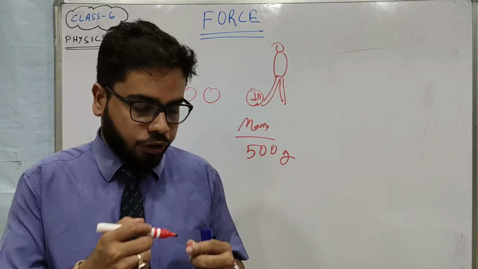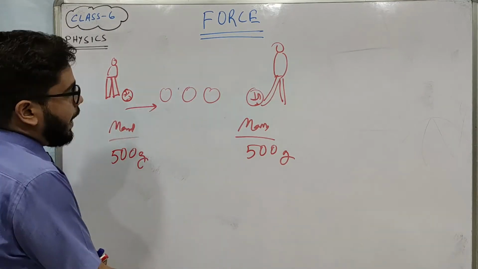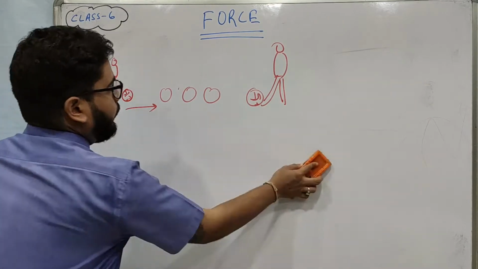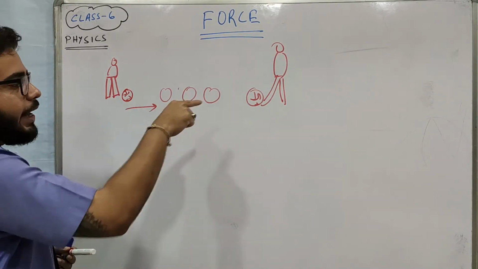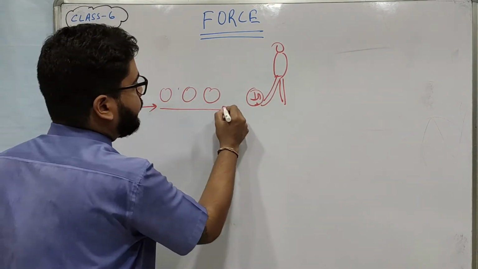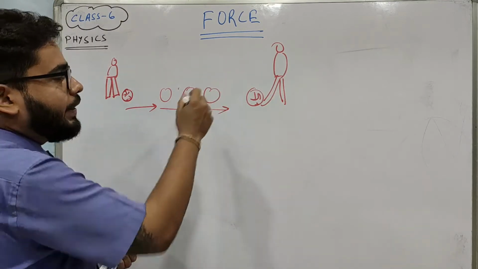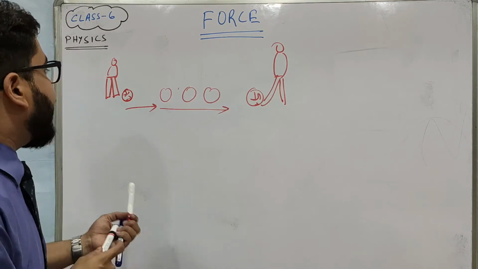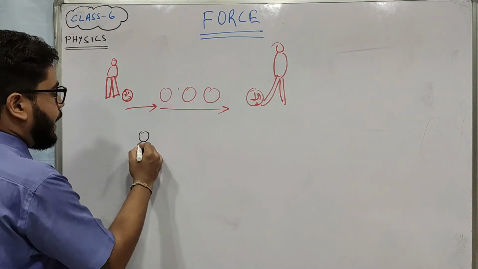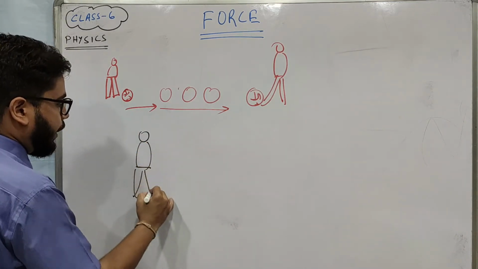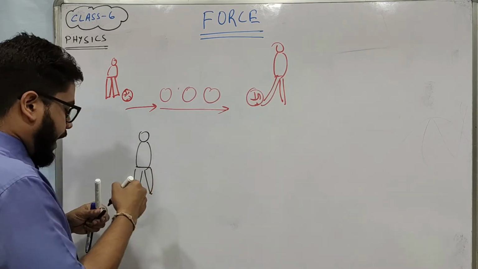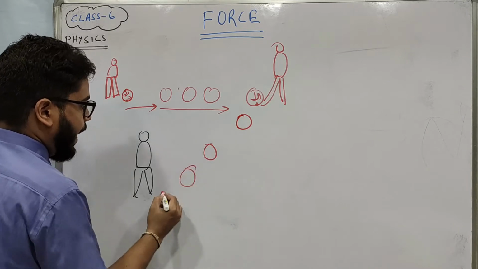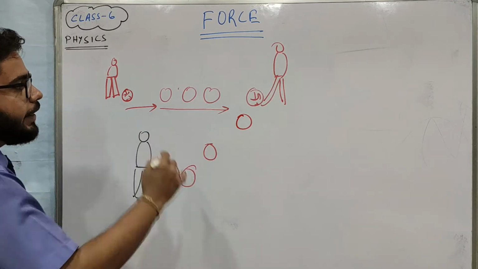I hope you understood. Now say this player has kicked the ball, so it was moving in this direction. Now this player has passed the ball, gave a pass. And here we have another player. The ball comes rolling this way to here, and this player finally receives the ball here.